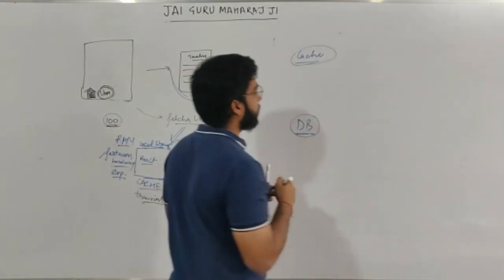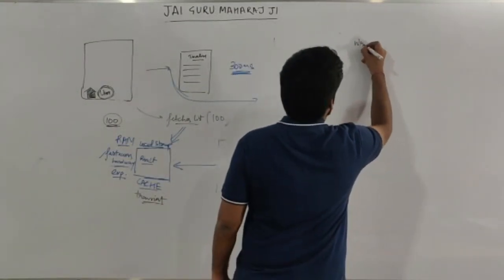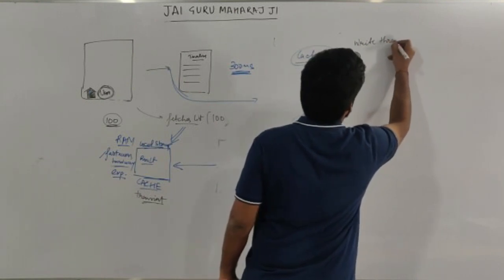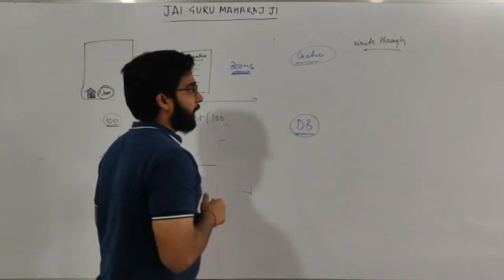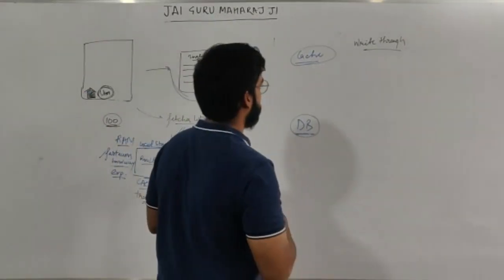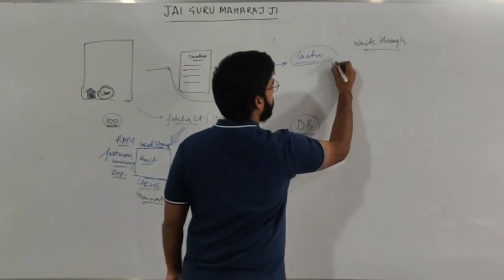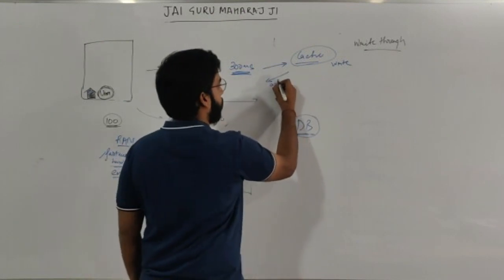Now there come three policies for this. The first one is write through. Write through says that if a write request is coming, I will write it into the cache, and I will send back an acknowledgement that your write is done.